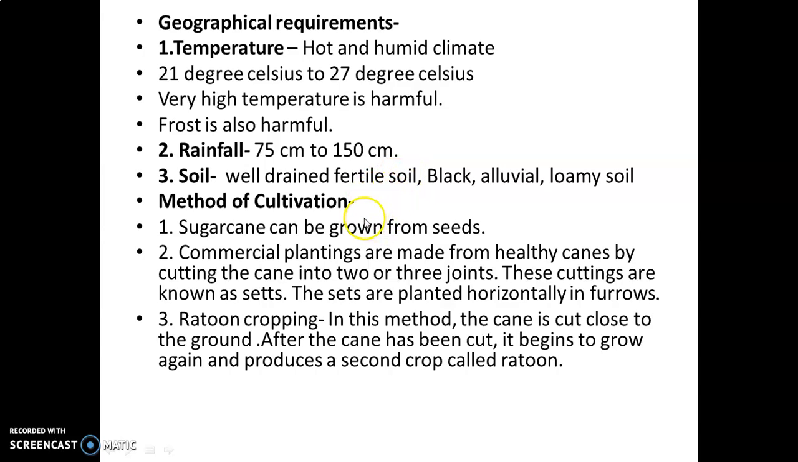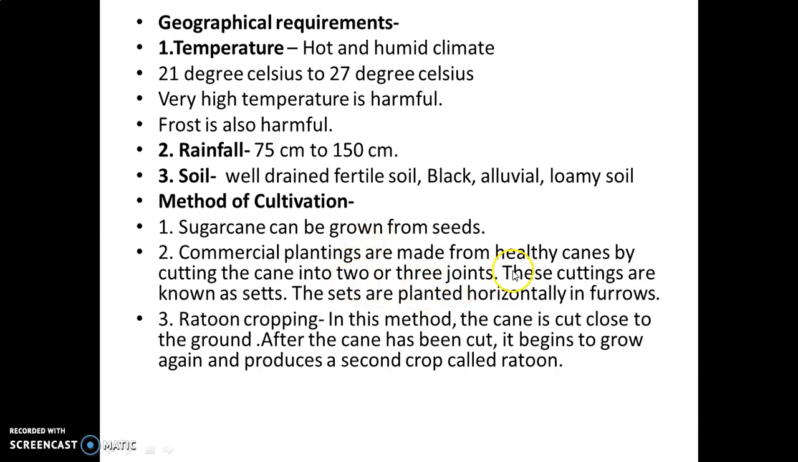Method of cultivation. Sugarcane can be cultivated in 3 ways. So what is the first way? First, we prepare the agriculture field. With the help of a plow, we make rows, or furrows, and then we sow the seed. After 10 to 15 months, this crop becomes mature, and we uproot the sugarcane. So this is the first way, in which we grow sugarcane with the help of seed.